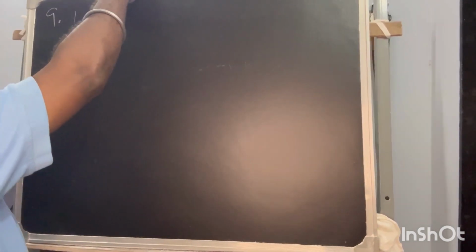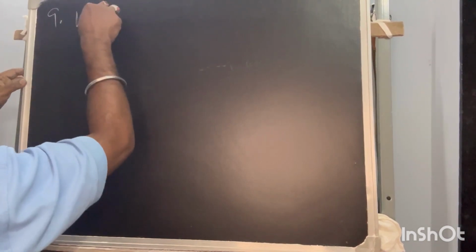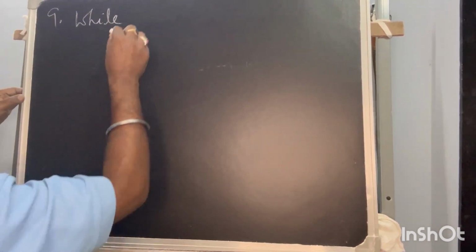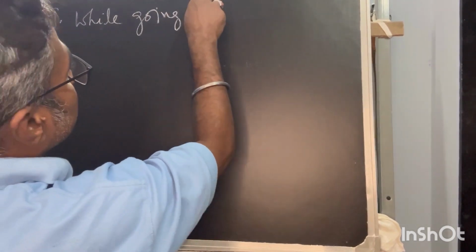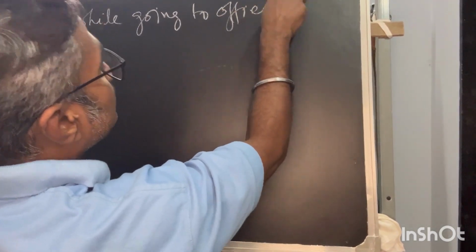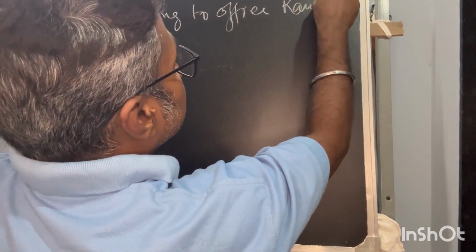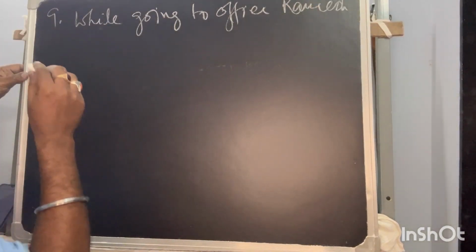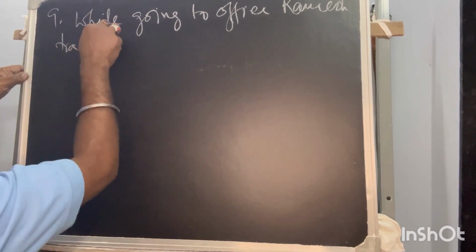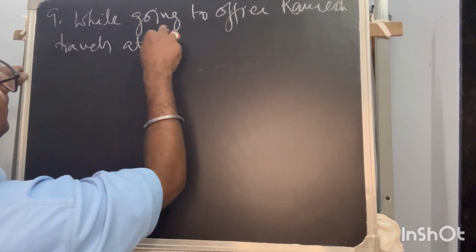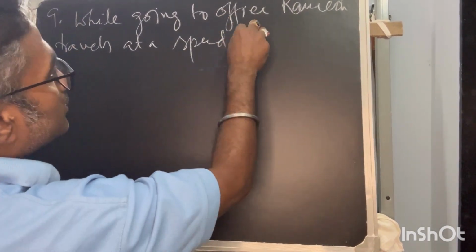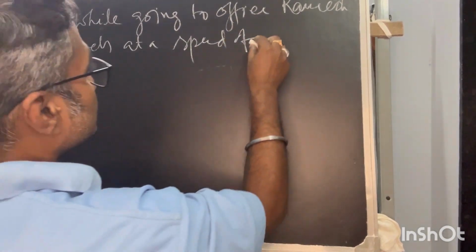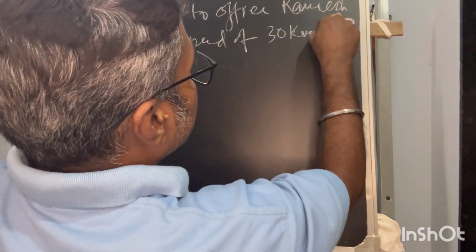It says, while going to office, Ramesh travels at a speed of 30 kmph,